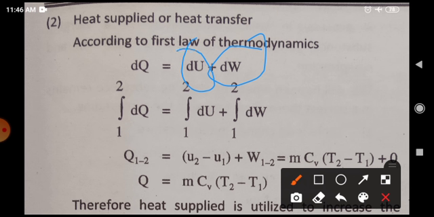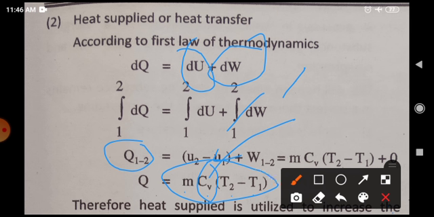Now here there is no work, this dW, so change in heat supplied is equal to mCv (T2 minus T1). Since it is at constant volume, you have to use Cv over here. So mCv (T2 minus T1) is the heat supplied, or you can consider it as internal energy.